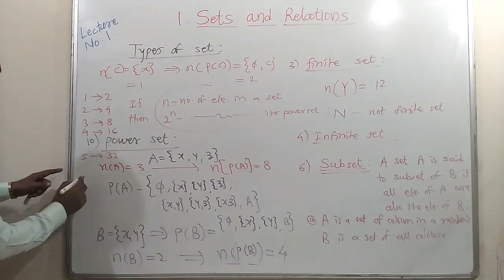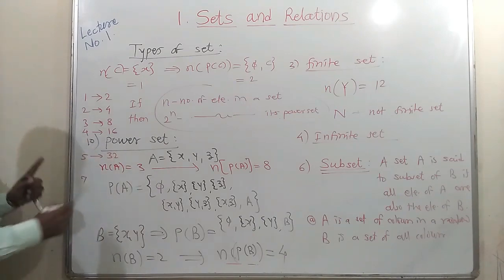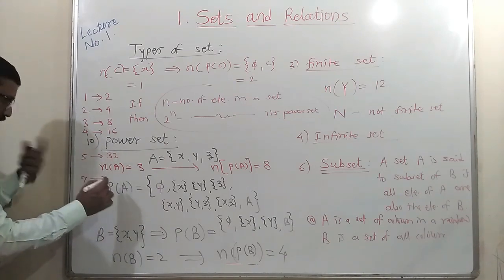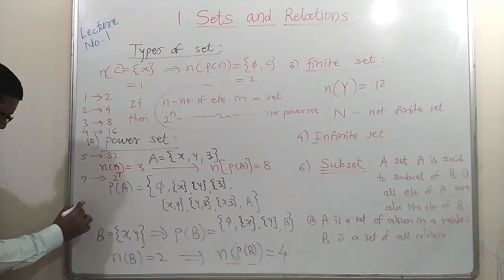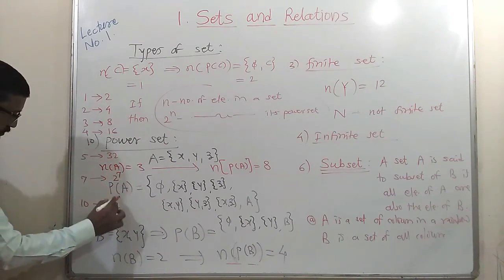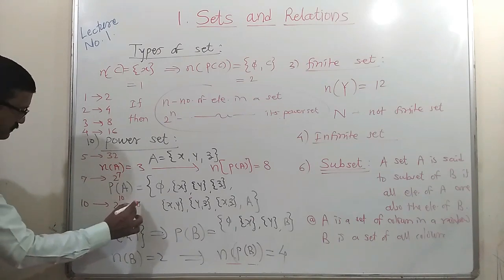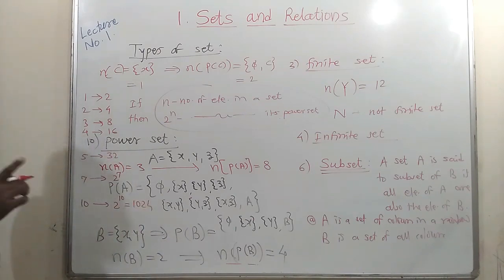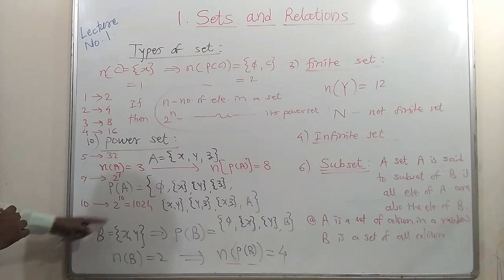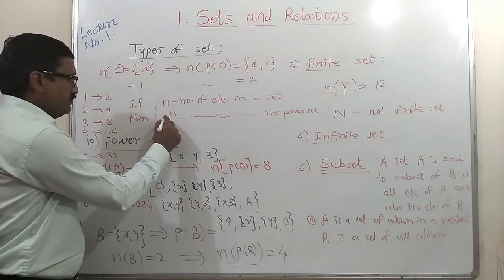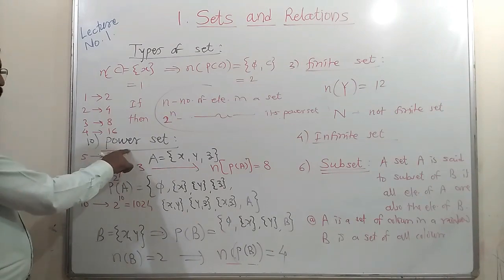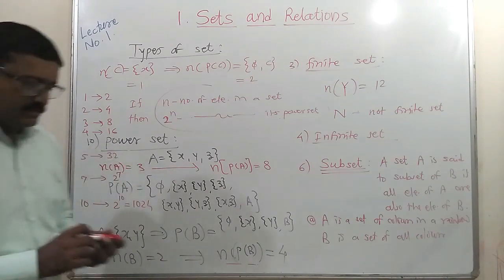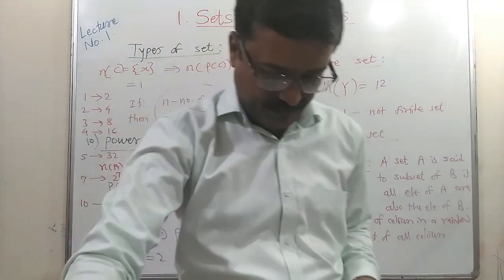If there are 7 elements in a set, the number of elements in its power set will be 2 raised to 7. If 10 elements are there in a set, there will be 2 raised to 10, that is 1024 elements in the power set. Okay, so remember this formula of 2 raised to n. It will give you the number of elements in the power set of a set. Okay, this is about power set.